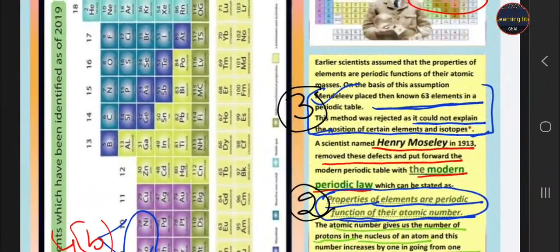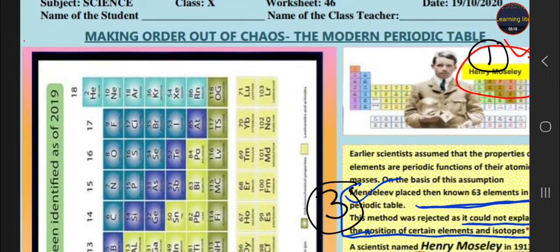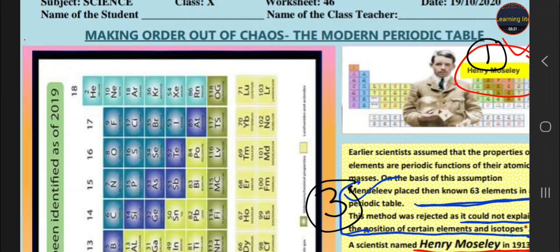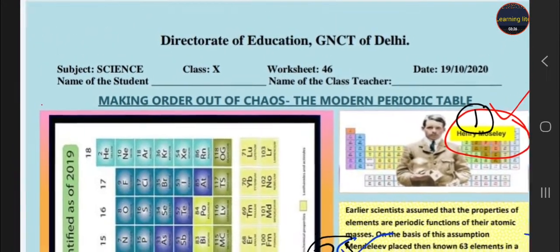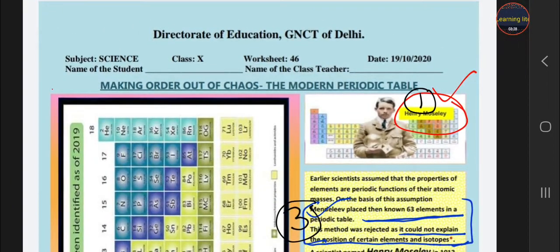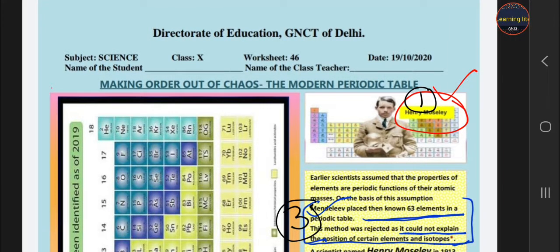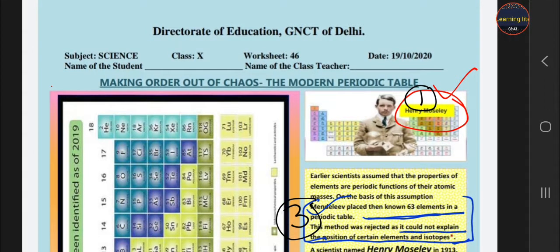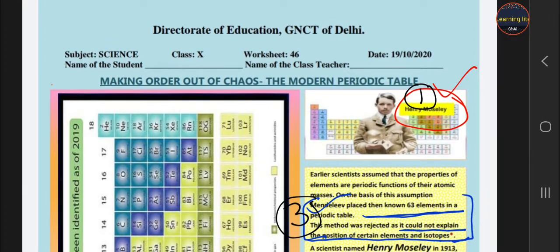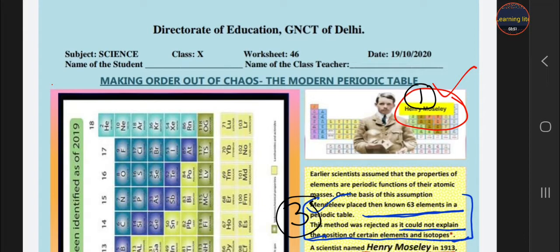And student, please do the practice from the NCERT book for this periodic table. You have to learn this table from the NCERT book and practice, student, along the periods and the groups which we will discuss in our next worksheet, in the worksheet number 47. And please focus on all the periodic tables and the efforts of all scientists. We call them the efforts of all scientists, Dobereiner, Newlands, Mendeleev, and Henry Moseley. The modern periodic table is very important, student, from exam point of view. Mendeleev's limitations and achievements are also most important.